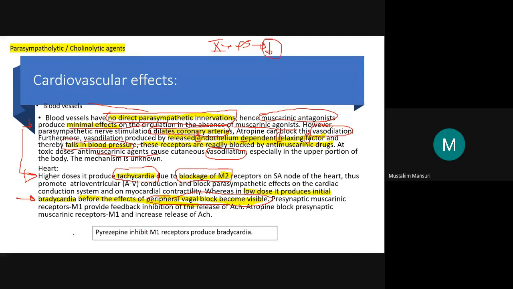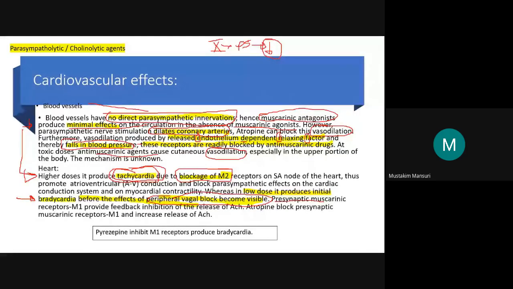So the tachycardia is because of the blockage of the M2 receptor, and in low doses it produces initial bradycardia before the effects of the peripheral vagal block become visible. Then comes the presynaptic muscarinic receptor.